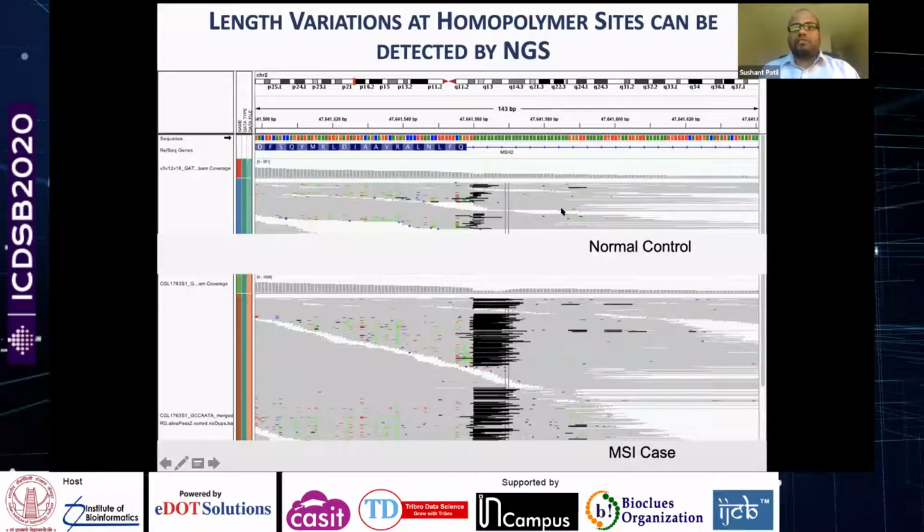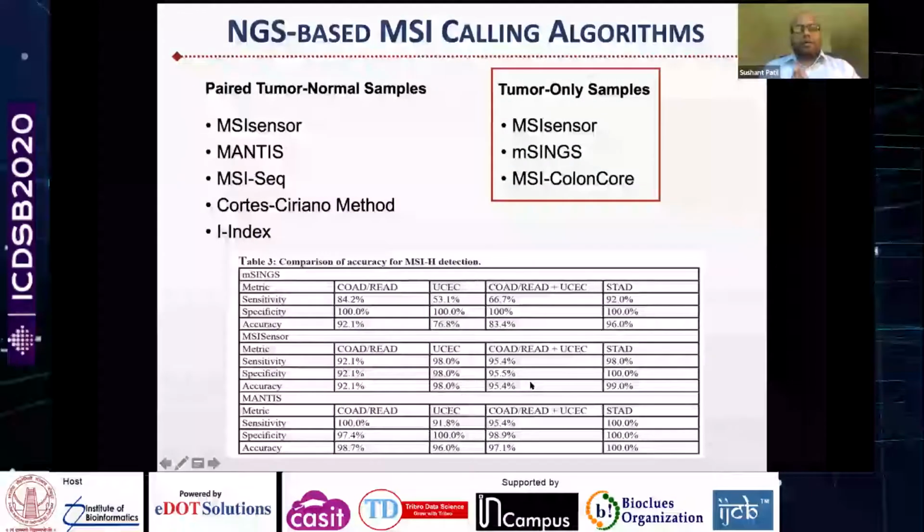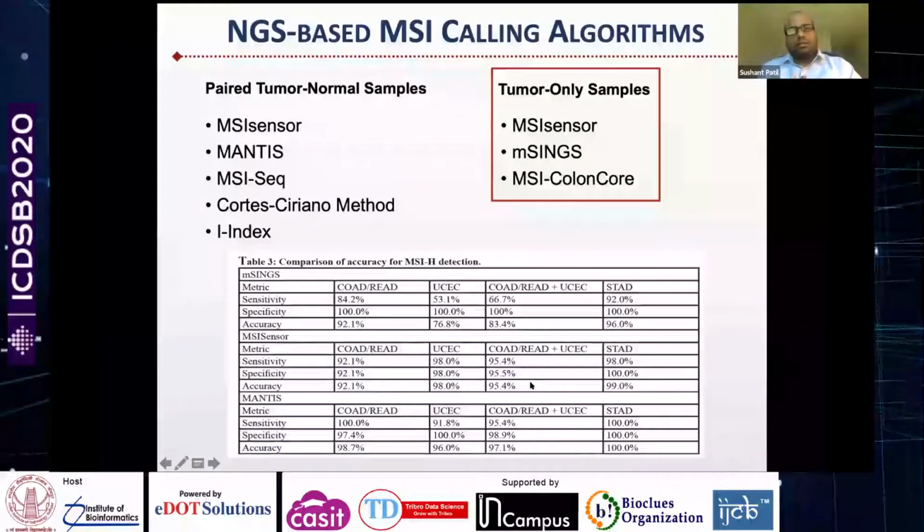They try to quantify these differences between the normal sample and your tumor sample, and the way different algorithms do that makes them different. So these are some of the popular and well-cited algorithms for NGS-based MSI calling.